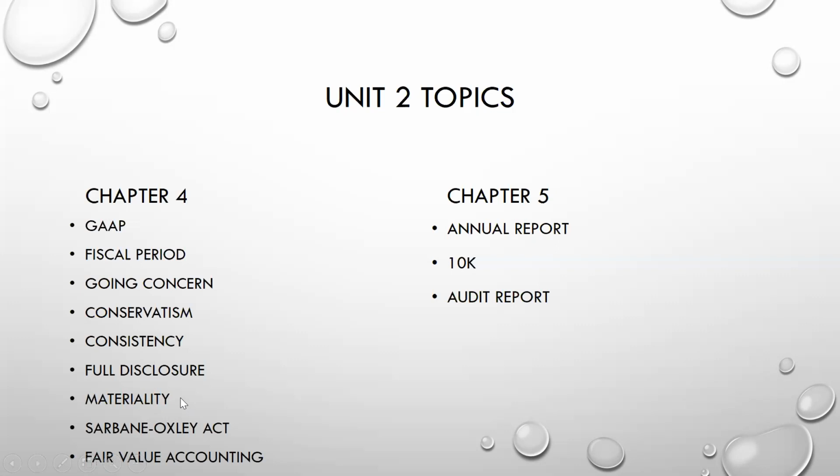Materiality is a term that is also used a lot. These are all rules and regulations that you can find under GAAP. When we do our Tuesday night meeting, I'm also going to show you where you can find all those rules and regulations, and they're actually way more complicated than anyone in this class is going to want to see. But materiality basically says if there's an error, is it material?